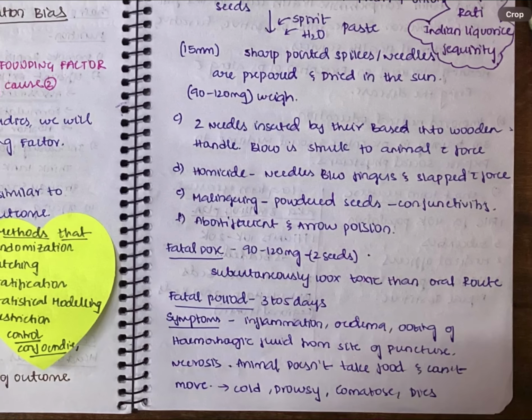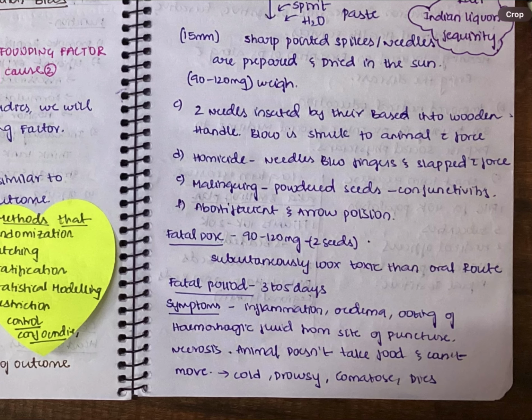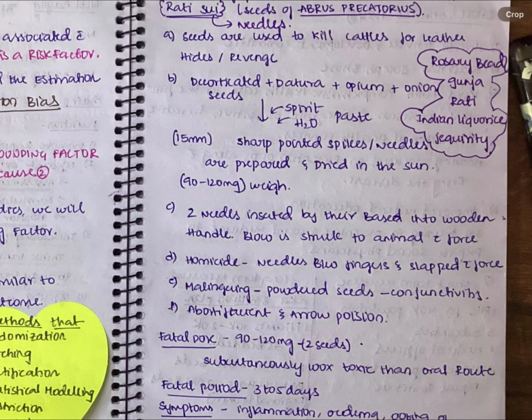The fatal dose is 90 to 120 mg, approximately 2 seeds. The subcutaneous route is 100 times more toxic than the oral route. Fatal period is 3 to 5 days. So when these needles are inserted into the animal, it will cause local inflammation, edema, oozing of hemorrhagic fluid from the site of puncture, and eventually necrosis. The animal doesn't take food and it also stops moving. Later it turns into a cold, drowsy, comatose state and dies. So this is what is seen in the animal.